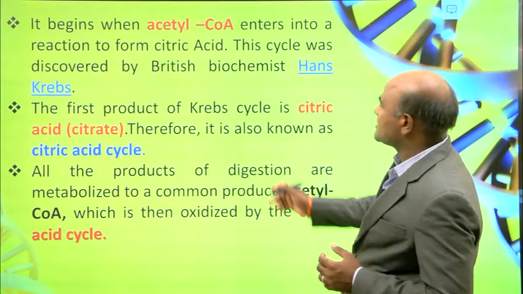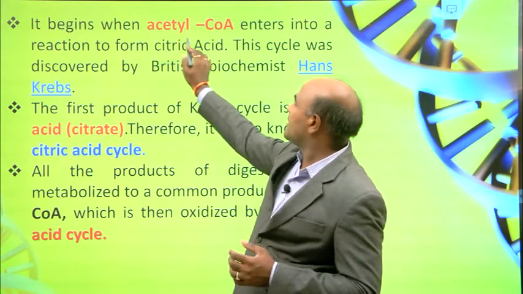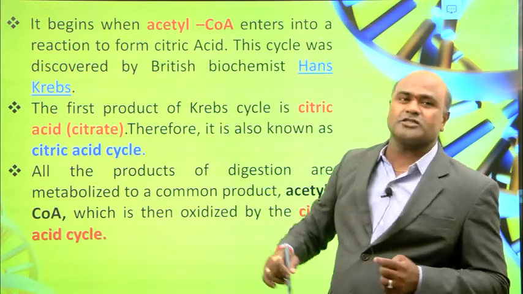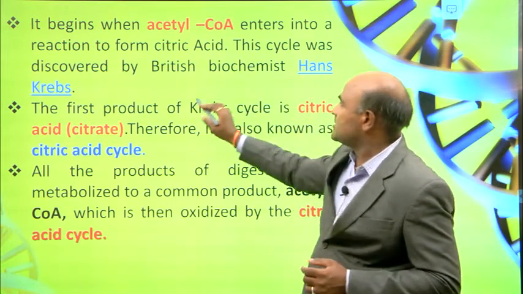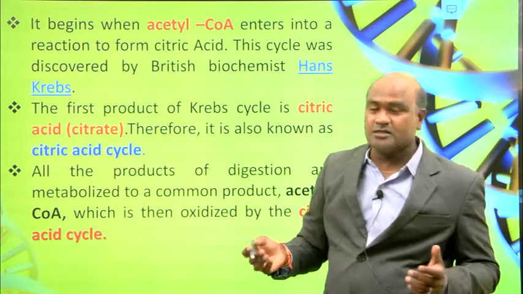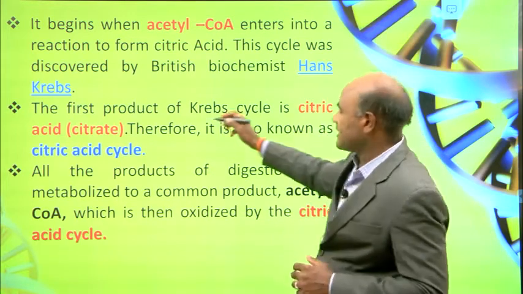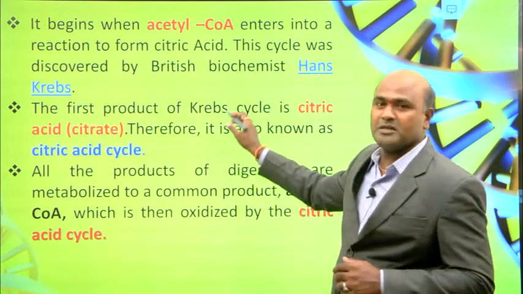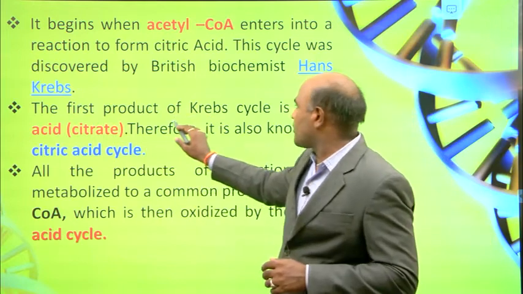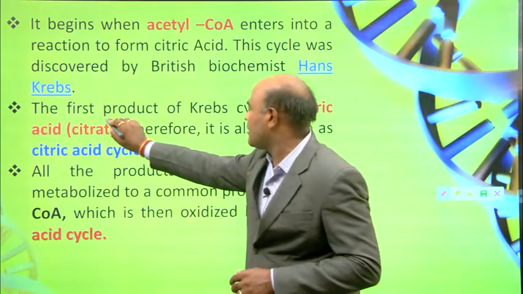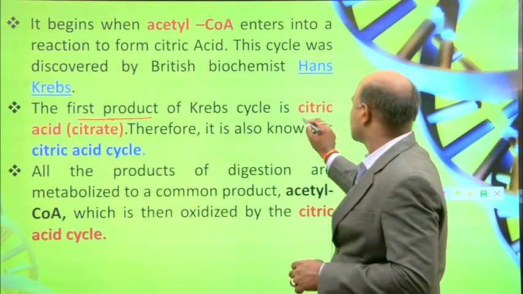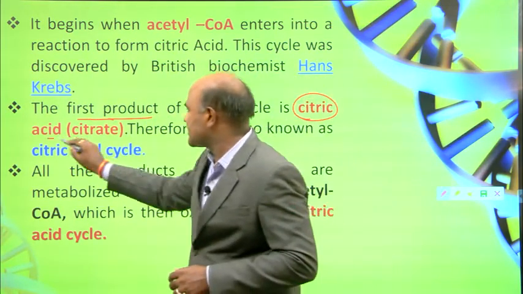It begins when acetyl-CoA enters into the reaction to form citric acid. This cycle was discovered by the British chemist Hans Krebs. The first product of the Krebs cycle is citric acid, citrate.